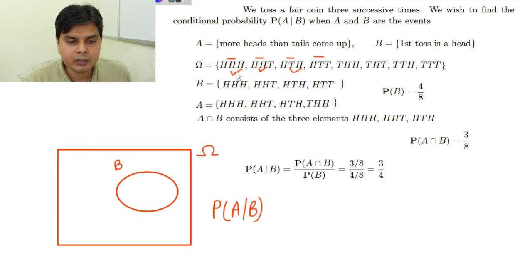Earlier your omega consisted of 8 elements. The moment you say that event B has happened, your sample space is now these 4 elements. Out of these 4 elements, these first three are the favorable cases, favorable to A. So probability of A given B will be 3 by 4.